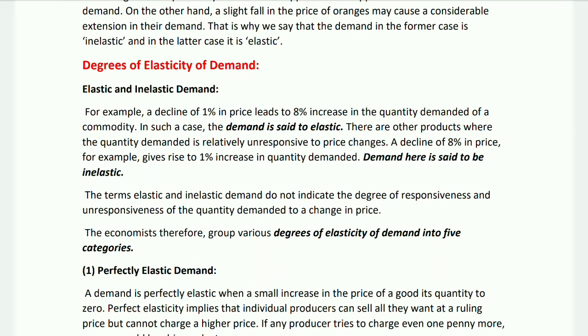A decline of 8% in price, for example, gives rise to 1% increase in quantity demanded. Demand here is said to be inelastic. The terms elastic and inelastic demand do not indicate the degree of responsiveness and unresponsiveness of the quantity demanded to a change in price.